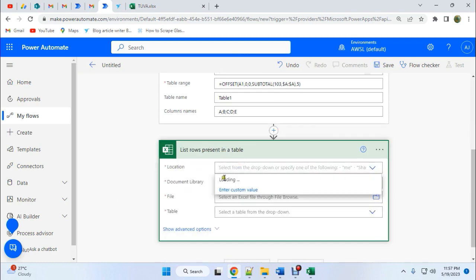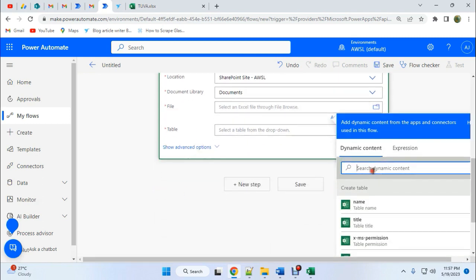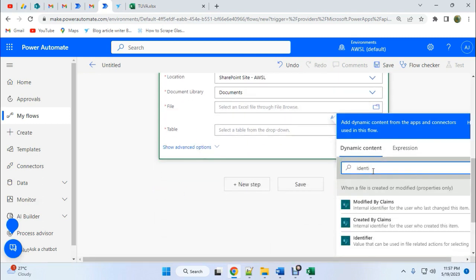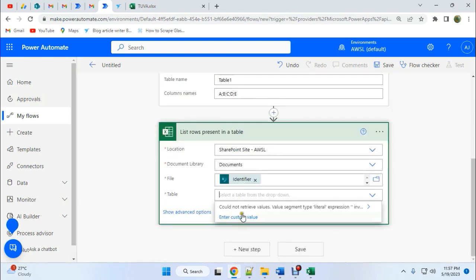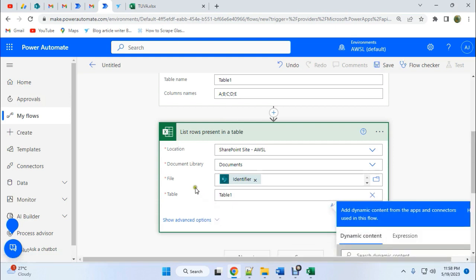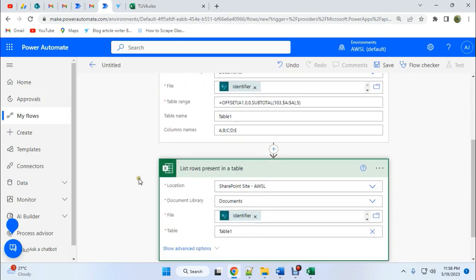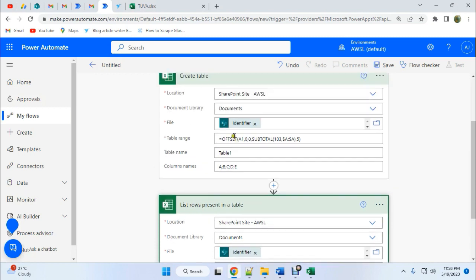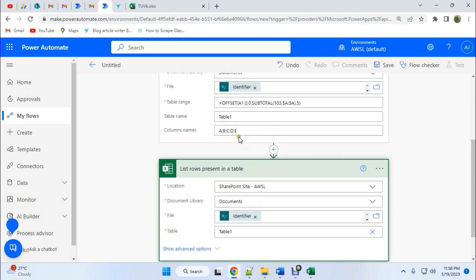Then site location, document library, and then the file name will be the user identifier, and then the table. So what should the table be? The table should be the custom value table 1, because in the create table step you can see we are using table 1. So with list rows present in a table, we will directly access this file and take the data from this file.